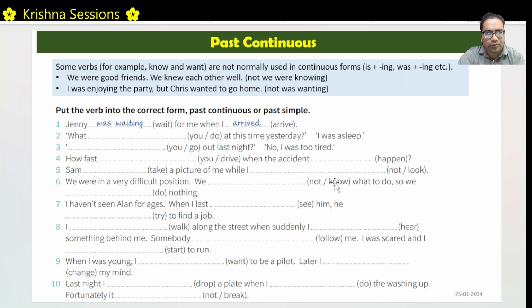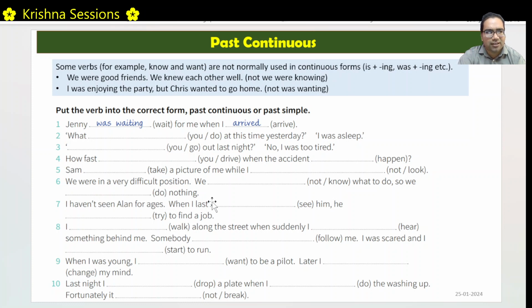We don't use know in past continuous forms, as we earlier discussed. We use it in simple past. We did not know what to do, so we did nothing. Both are completed. We did not know and we did. Past form of do is did.